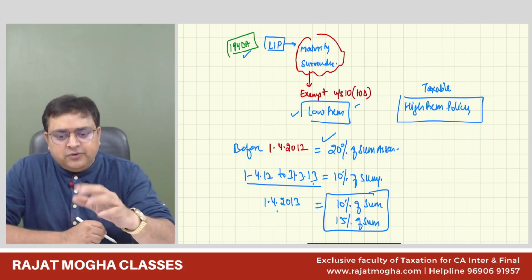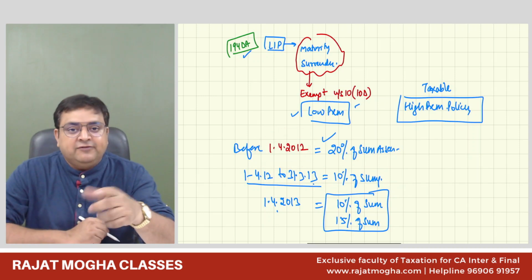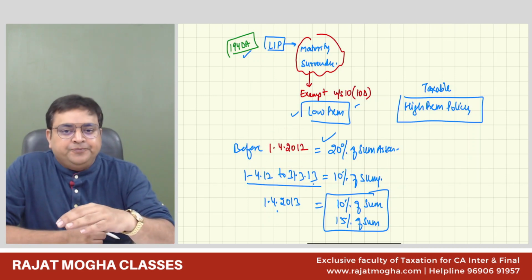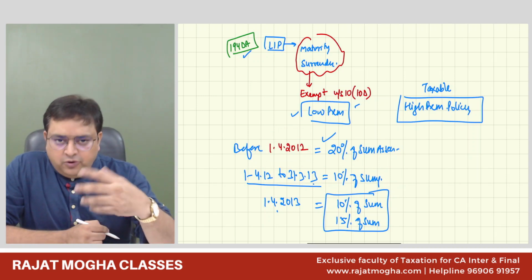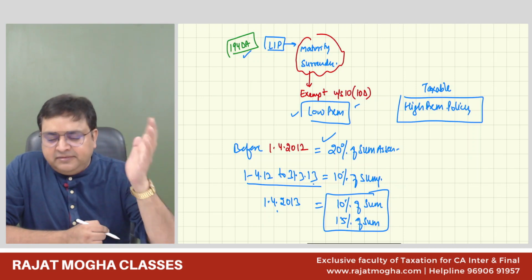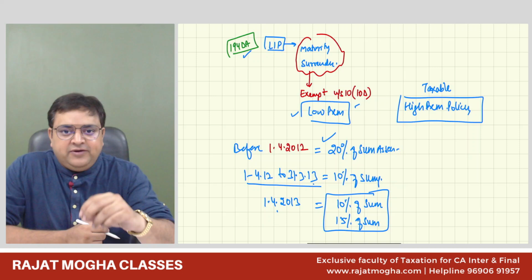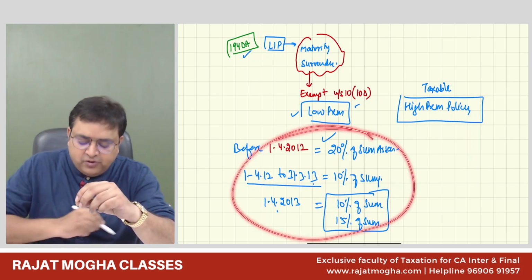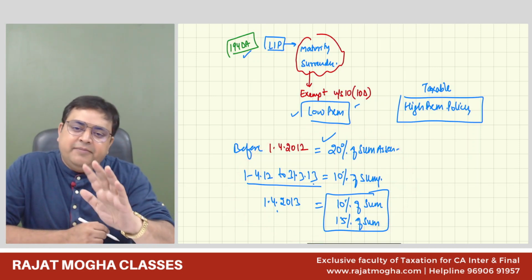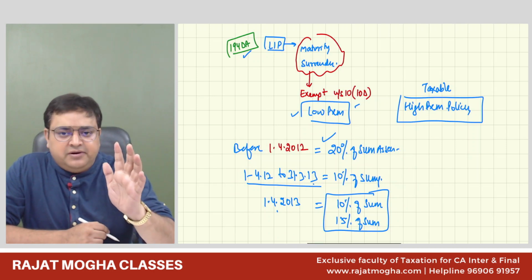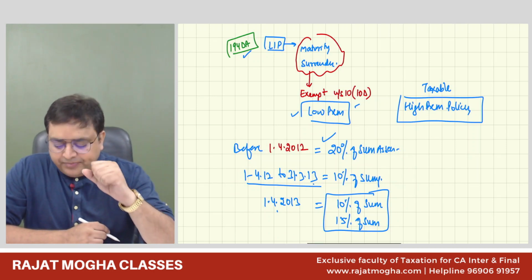Generally, I'm telling you, see, this is 2012. Right now, what is it? 2025. So 2012 is a little old date now. It has been a long time now. So generally, you will get 10% only. Even if you don't remember this in your examination, at least remember 10%. 10% is the general assumption, right?